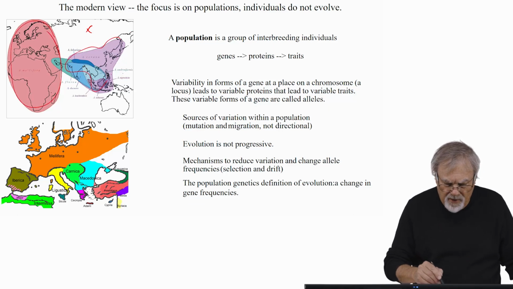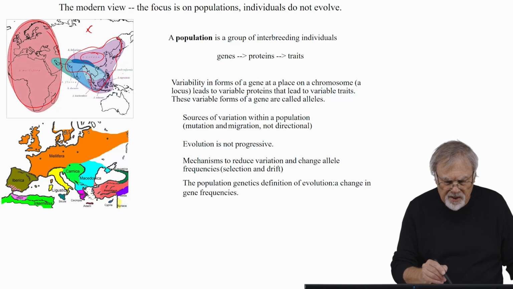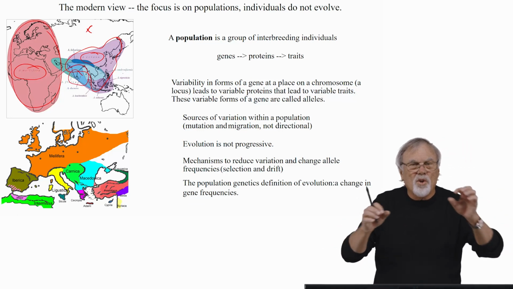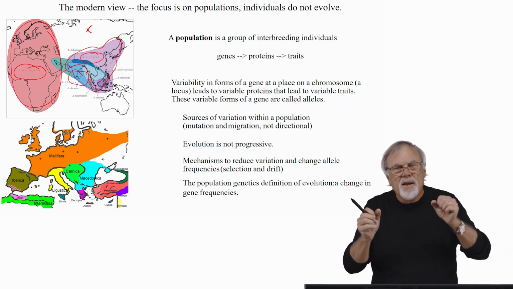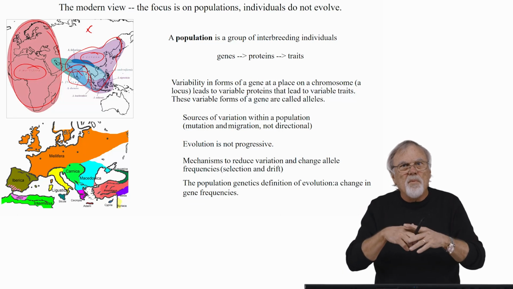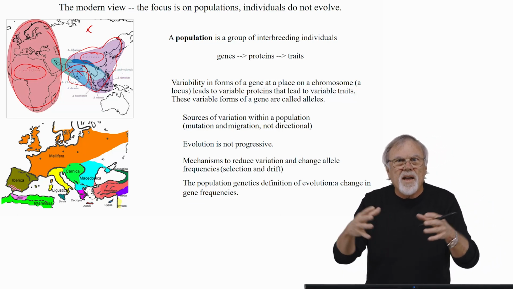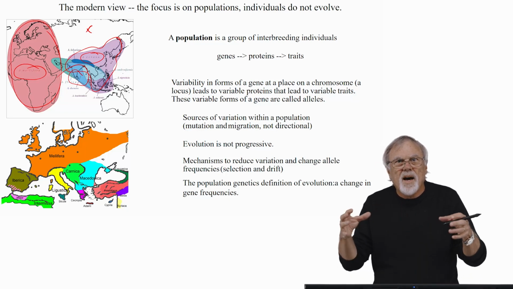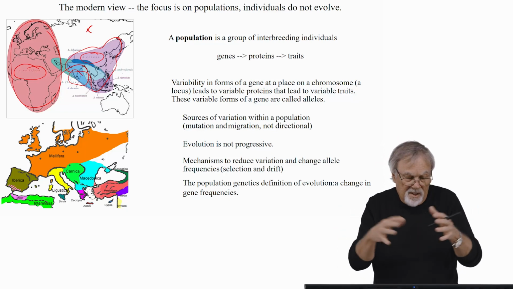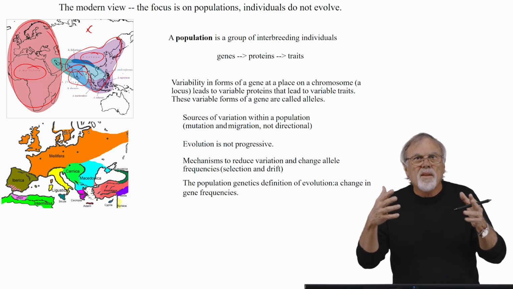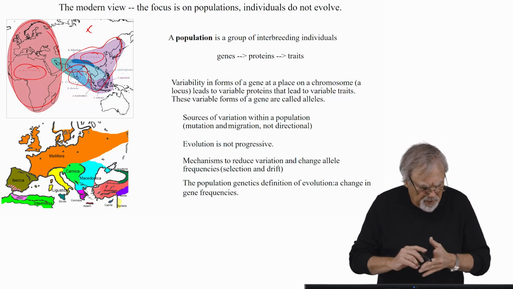In Asia, you have Apis cerana, which is a close cousin of Apis mellifera. In the more tropical areas, you get what we call the dwarf bees and the giant bees. They're sister species. They represent different populations, and they are under selection. They interbreed with each other, and because they interbreed, that population is subject to evolution by natural selection.